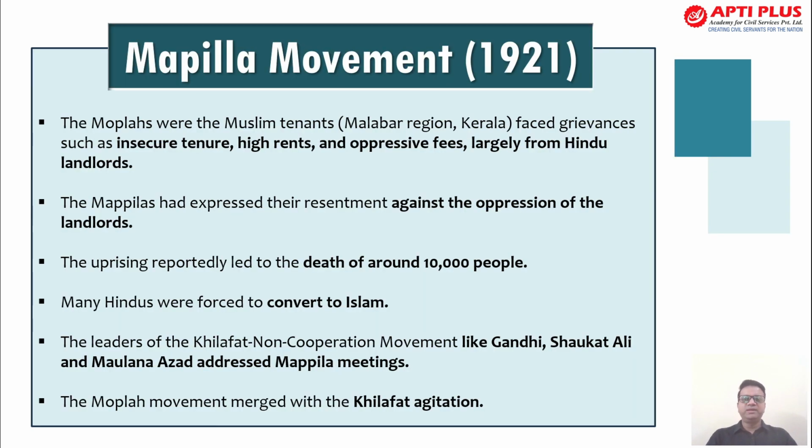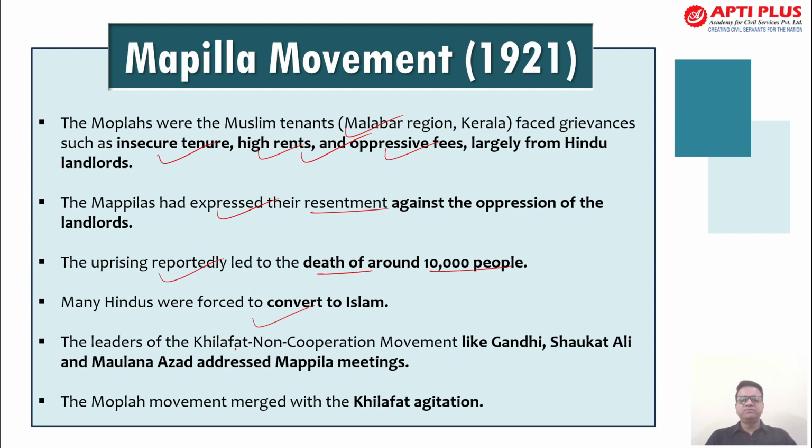Now, the Mapila movement, 1921. Mapilas are basically the Muslim tenants from the Malabar region in Kerala. They faced grievances such as insecure tenure, high rents and excessive fees, largely from Hindu landlords. So this was part of the discrimination based on people. The Mapilas expressed their resentment against the operations of the landlords, and this uprising led to the death of around 10,000 people. It's a huge number for that point of time, and many Hindus were forced to convert to Islam.